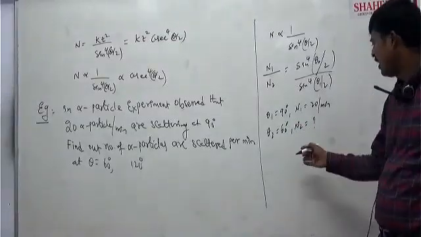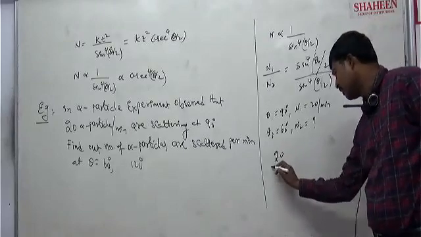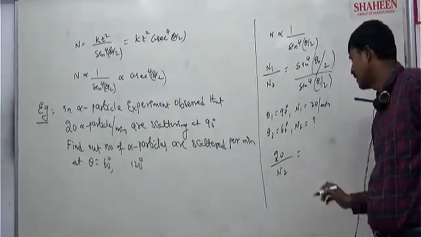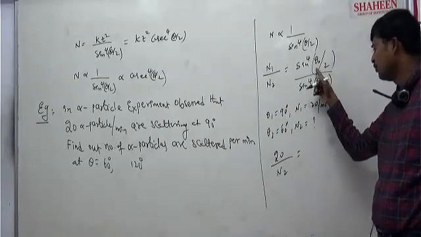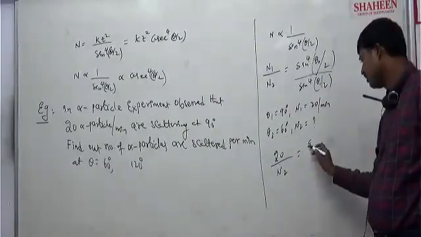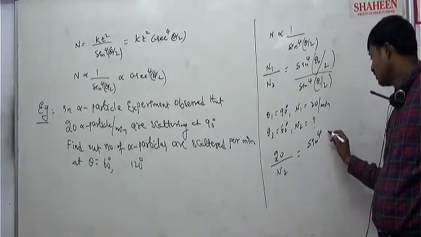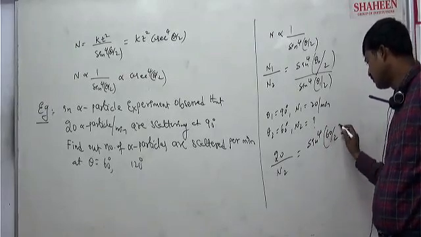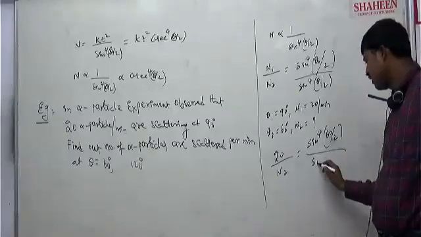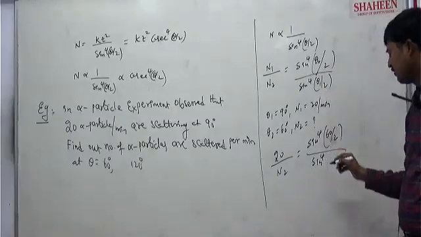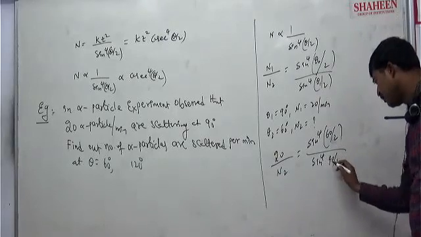So substitute the values now. N1 20 by N2 is equal to sine to the power 4 of theta 2, 60 degree by 2, by sine to the power 4 of theta 1, 90 degree by 2.